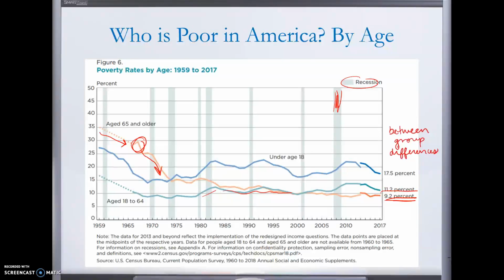And of course, the highest poverty rate is always among children. American children under the age of 18 have a 17.5% poverty rate. You'll find that over time, at least since the correction for the elderly in the 1960s, that's been consistent. Children are the poorest age group in America.